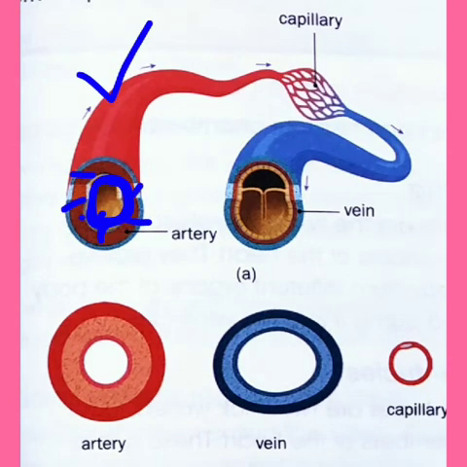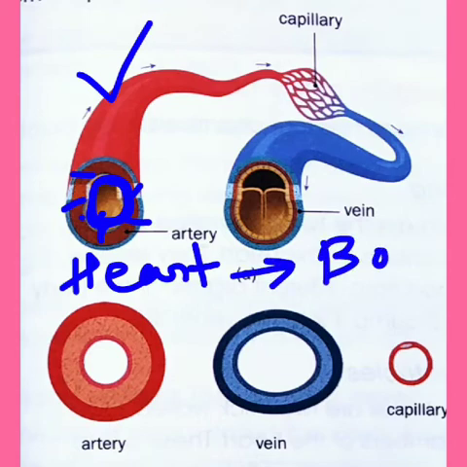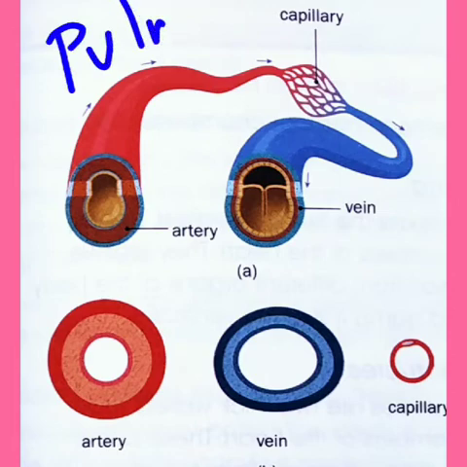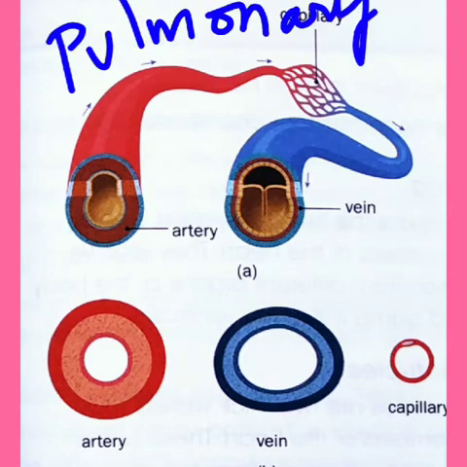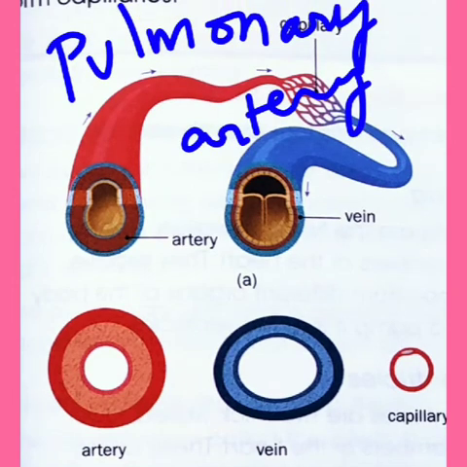What is its function? It mainly carries oxygenated blood from the heart to different body parts. So we know that arteries carry oxygenated blood from the heart to different body parts, but there is an exception: the pulmonary artery. The pulmonary artery carries deoxygenated blood from the heart to the lungs. As it is related to the lungs, we call it pulmonary artery.